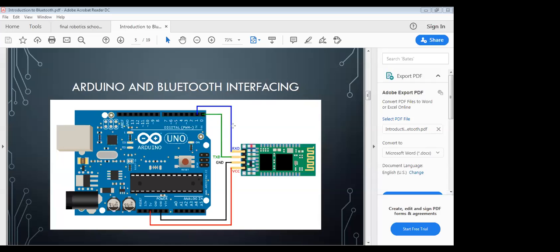So today I'm going to discuss Bluetooth communications, how you can interface a Bluetooth module with your device and with an Arduino microcontroller, and you can perform some applications with IoT and also without IoT. So what applications you can do, I'm going to share with you, and how you can interface that Bluetooth module is also a very interesting part. Yes, so this I'm going to share with you.